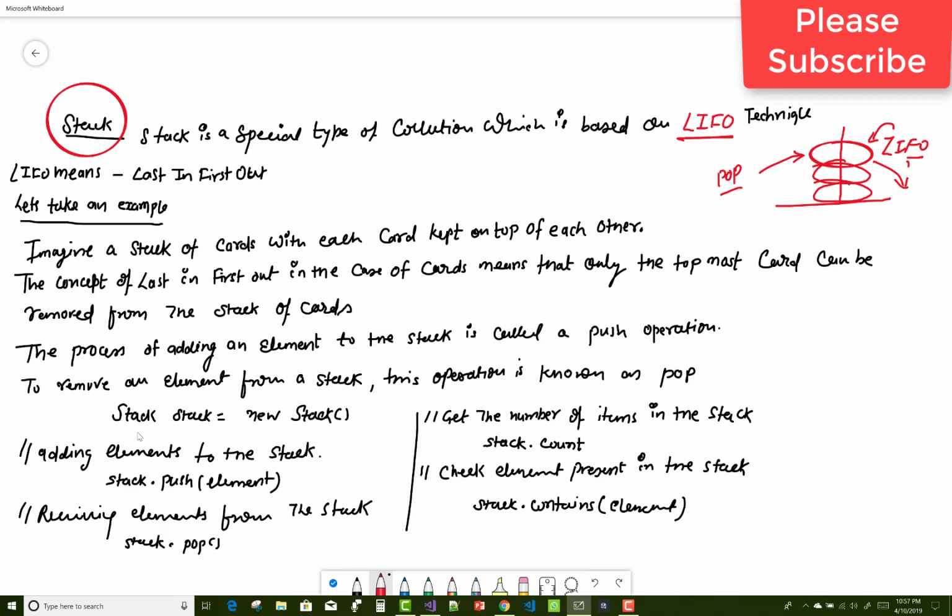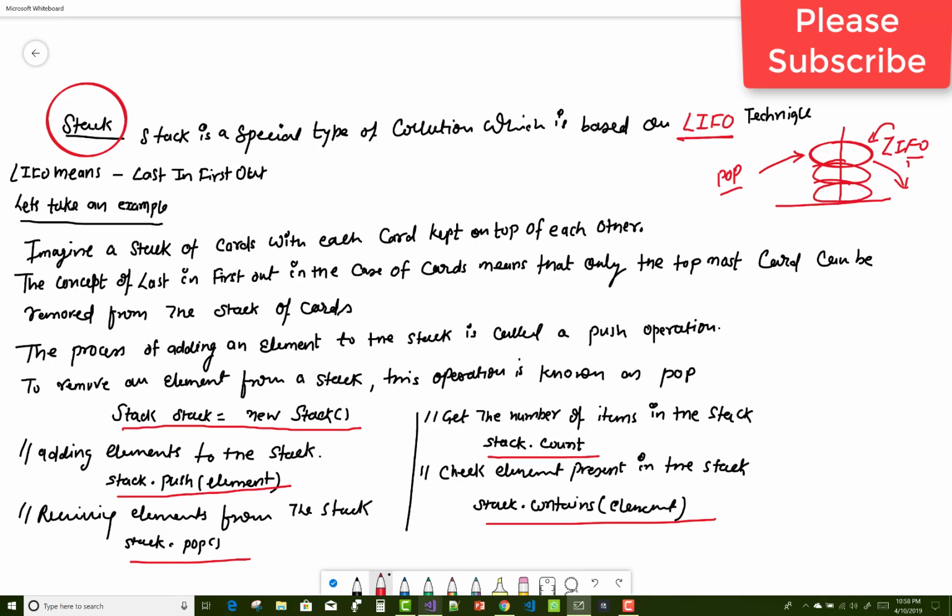So how do we initialize the stack? A stack is a class, so stack equals new Stack, using the new operator. To add an element to the stack, use stack.push; stack.pop for removing an element; and stack.count to get the number of items in the stack. To check whether an element is present in the stack, use the stack.contains method. So let's take an example of this stack in C#.